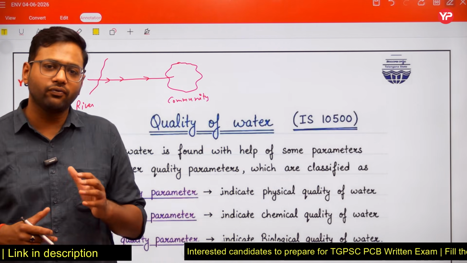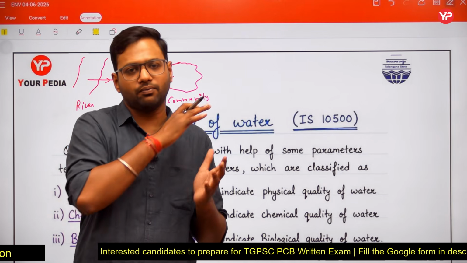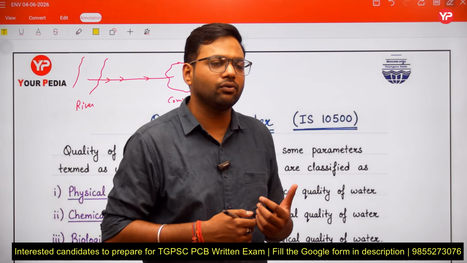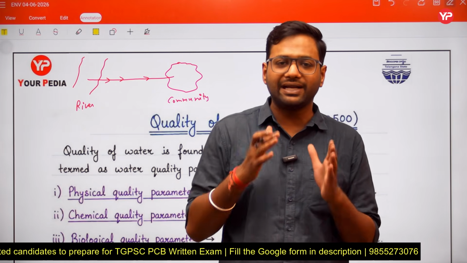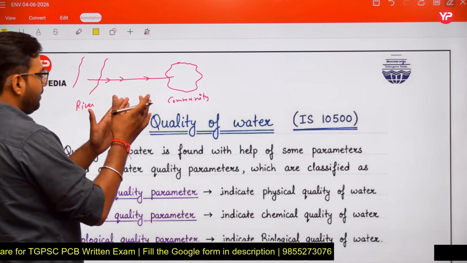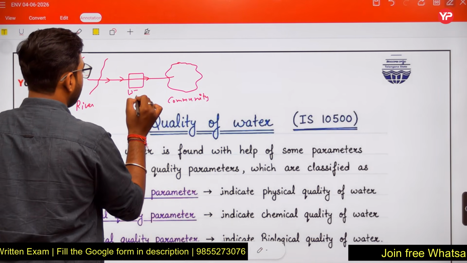So we have to remove the undesirable parameters, undesirable impurities from the river. So how can we remove that? In that case we have to design our treatment plant. So we design our water treatment plant. So after the treatment we supply water to the community. So in between we are designing our water treatment plant.